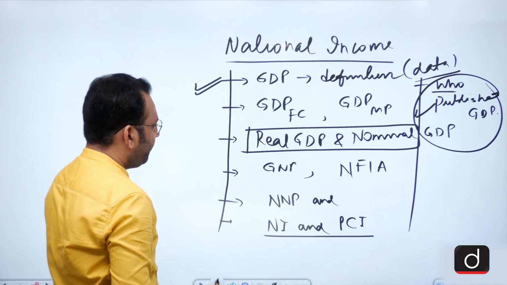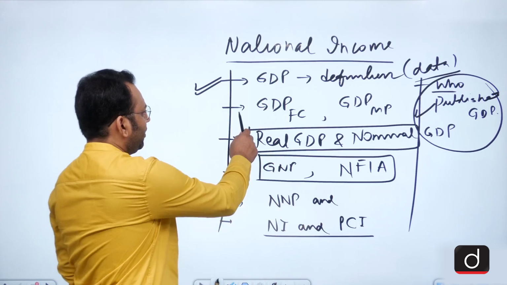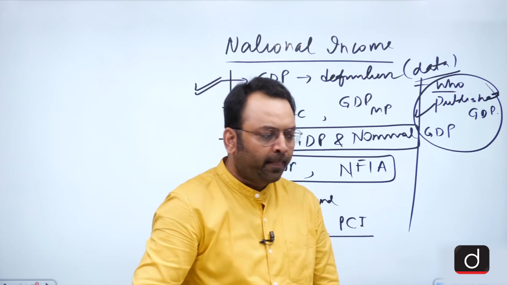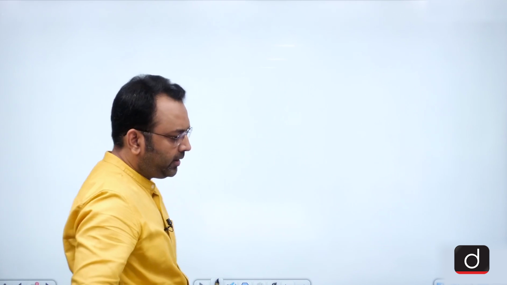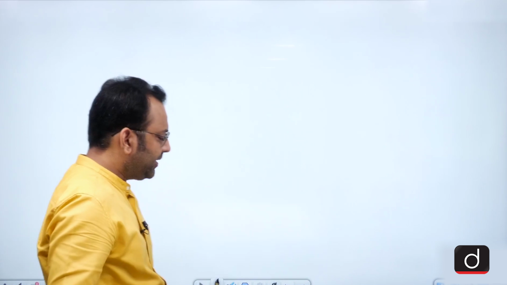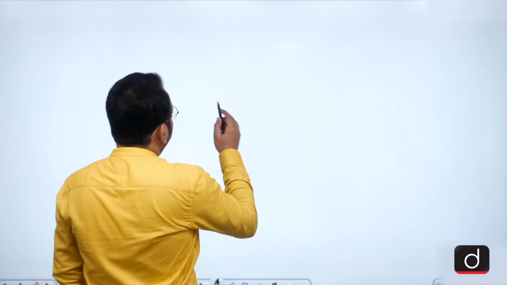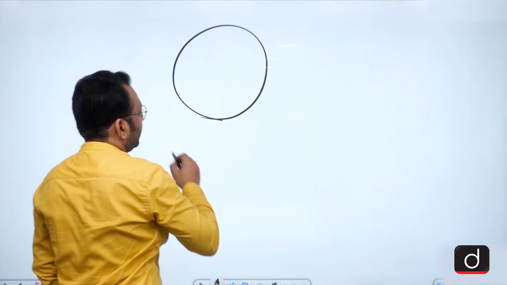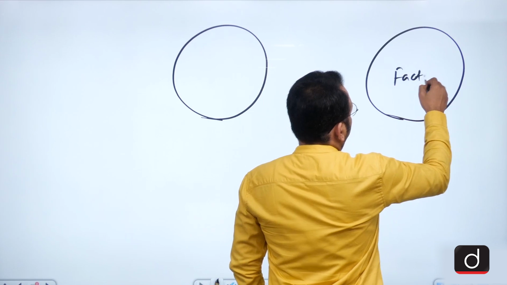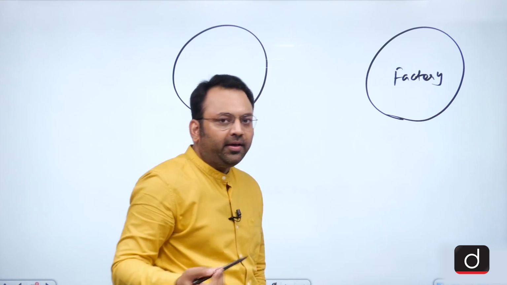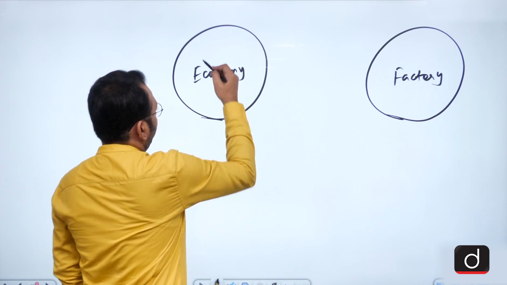Now friends, we first come to the discussion on the GNP, then we shall come to the discussion of the GDP at factor cost. Now suppose we talk about the concept of GNP. Let's see how we can reach that data. Assume that there is an economy and there is a factory as a non-living entity in that economy. So we have this economy and we have this factory.